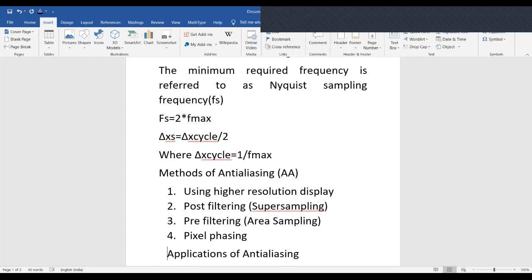So now let us look into anti-aliasing boundaries. The anti-aliasing concept can also be applied to remove jaggies around area boundaries. These procedures can be applied to scanline algorithms to smoothen out area boundaries.